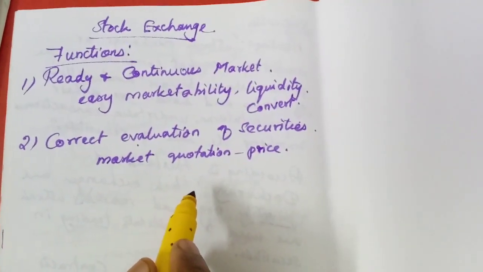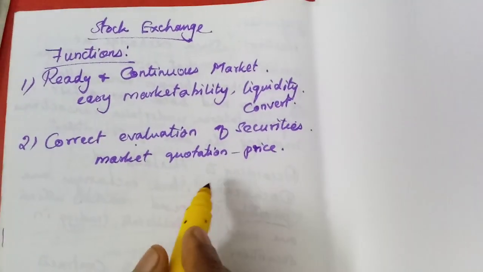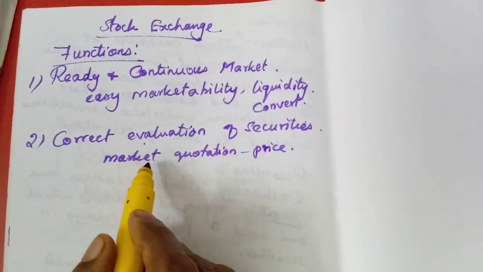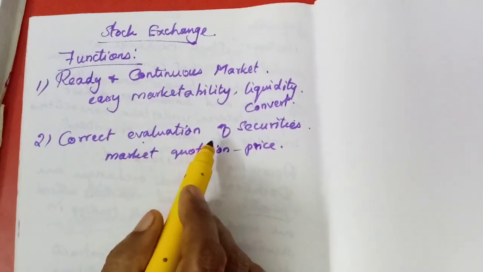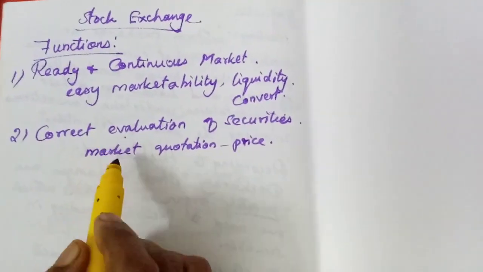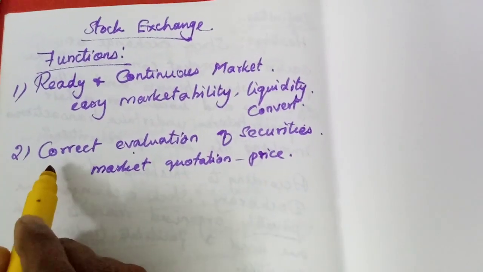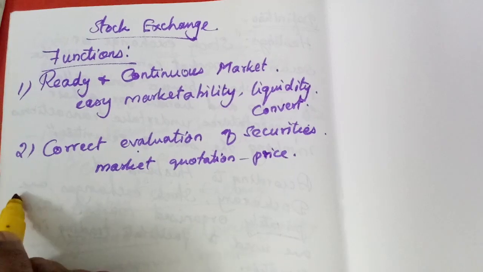If the price is very high, they will be planning to sell them to earn more amount. So they will evaluate. Every investor can evaluate his own securities by the price which is displayed in the stock exchange. So that is another function, correct evaluation of securities.